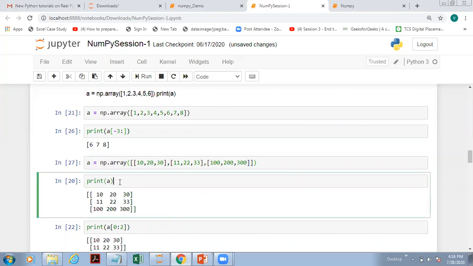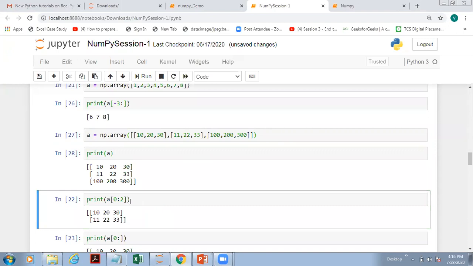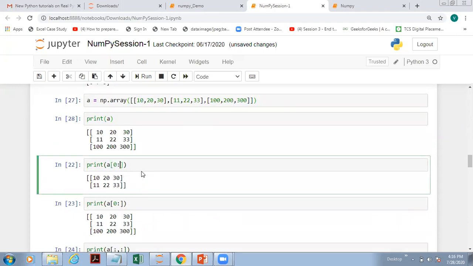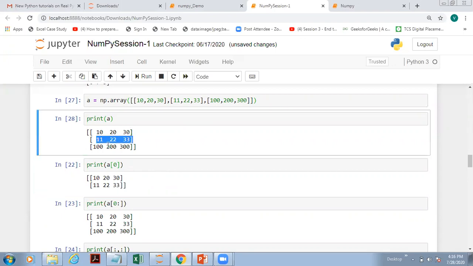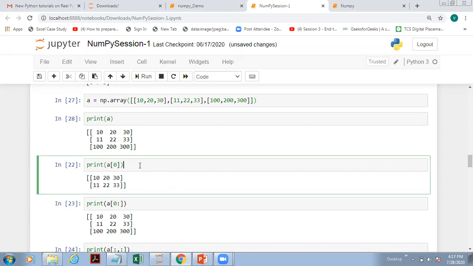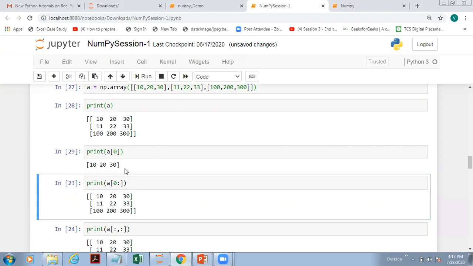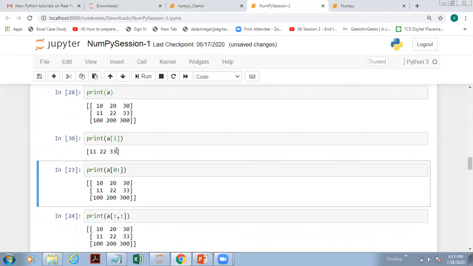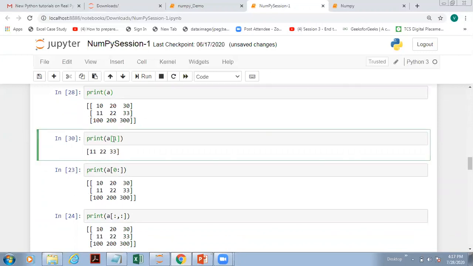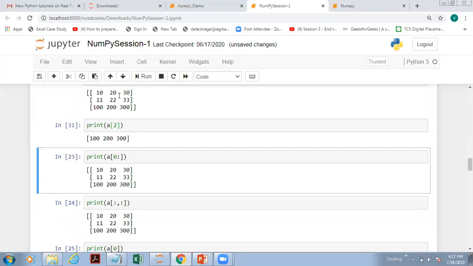So now come to this section. Now our array is a little bit bigger. First of all, let me just write here 0. So straight away you can see this is 0, 1, 2. It is very straightforward. So I'm writing A and then I'm writing 0. What do you observe? You get the first row, which is very clear. Then if I write 1, I'll get the second row. And if I write 2, I'll get the third row. So this way you get the rows one by one.